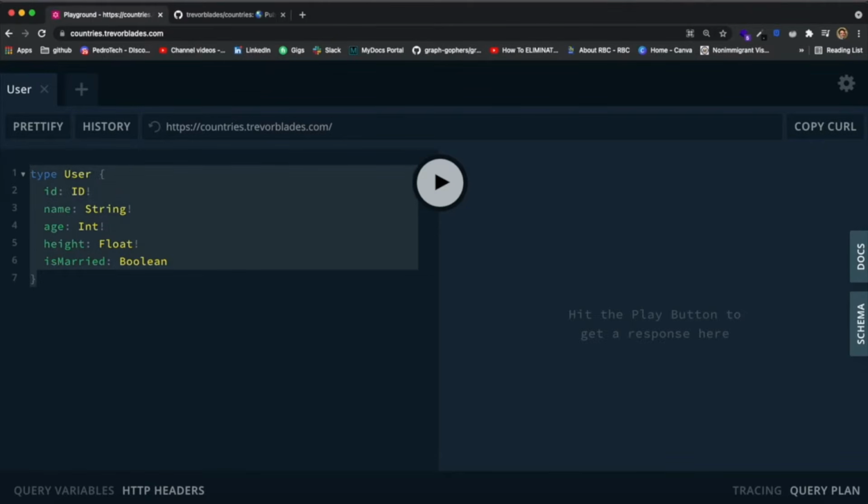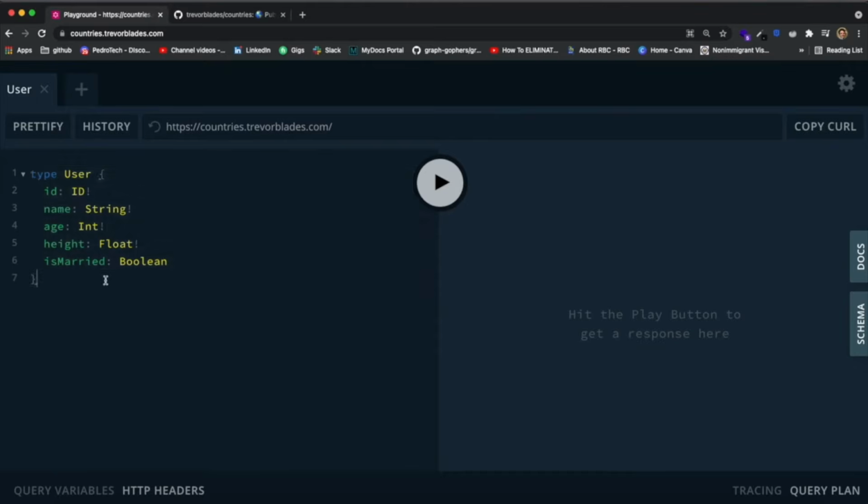Imagine that in our API, we have user data. So with GraphQL, we need to define a type called user so that when we make a request that returns some sort of data for a user, GraphQL knows what a user is composed of. So it's very, very strictly typed in the sense that you always need to define exactly what you're going to return in this kind of way.